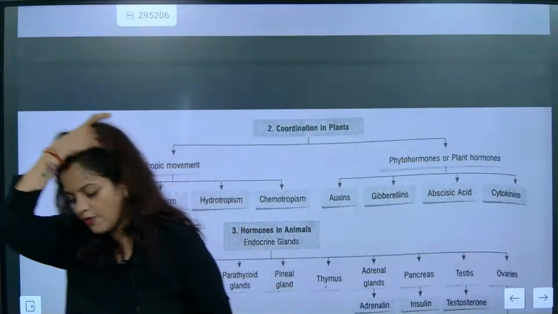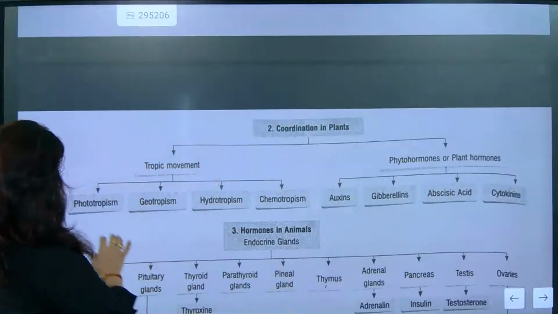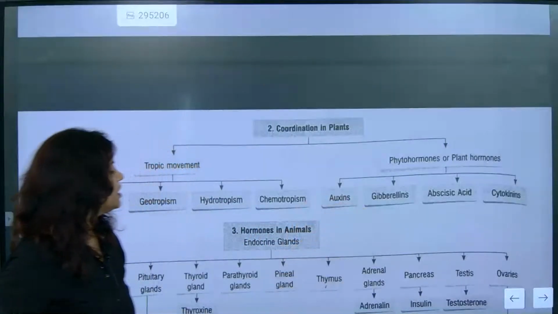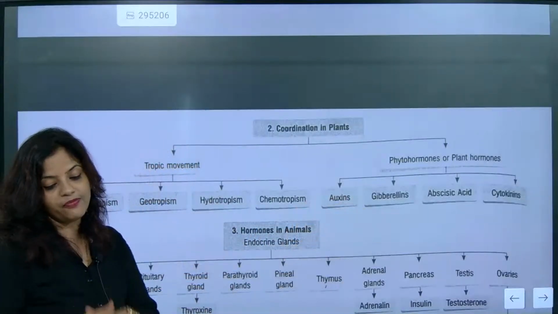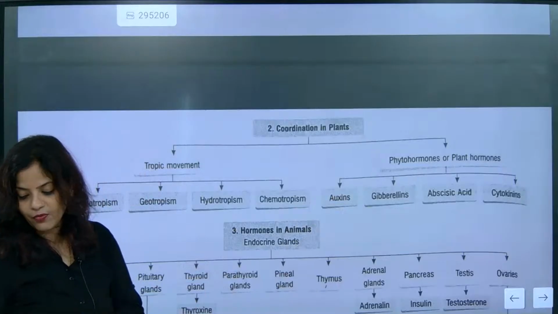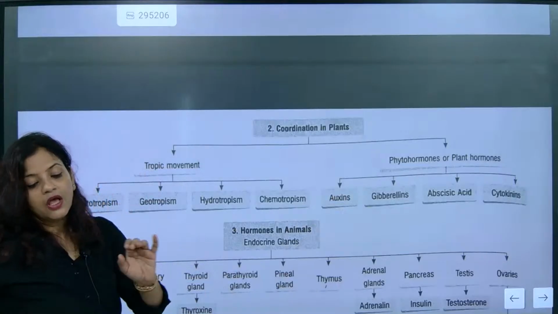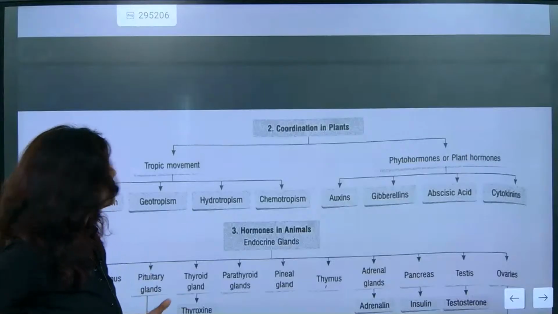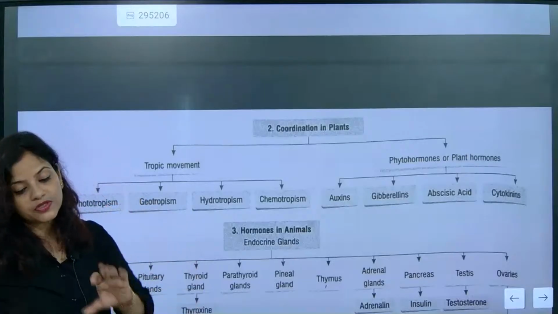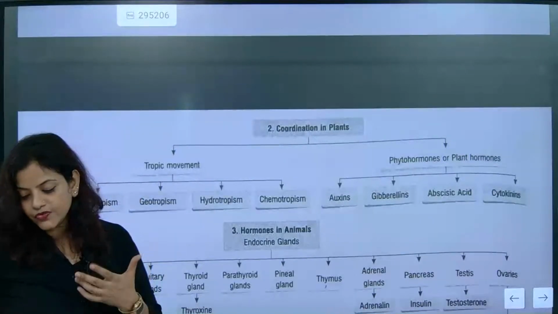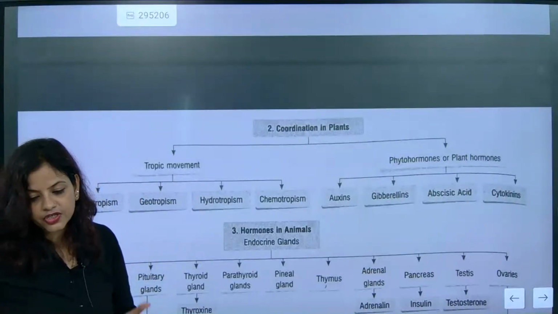Okay. So now tropic movement, and we are going to understand phototropism, geotropism, hydrotropism, chemotropism. These are different type of movement of plant. Understood? People say that plant do not move, but the plant exactly move according to its need. Understood? And it's not a very fast process; it's a slow process. Okay. So like they will be exactly having phototropism. Phototropism means sensation towards light. So plant shows sensation towards light.